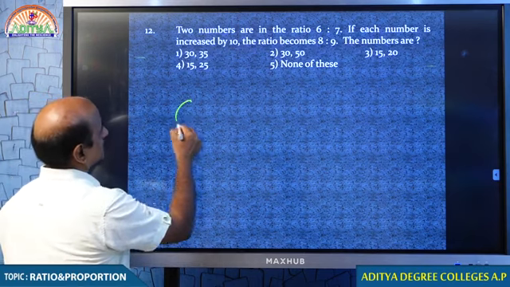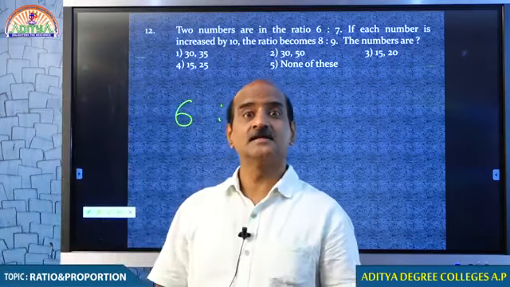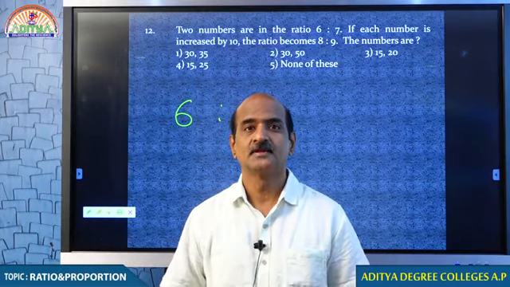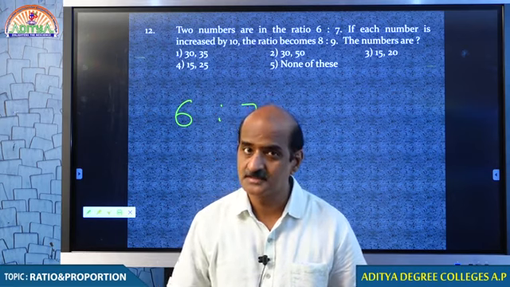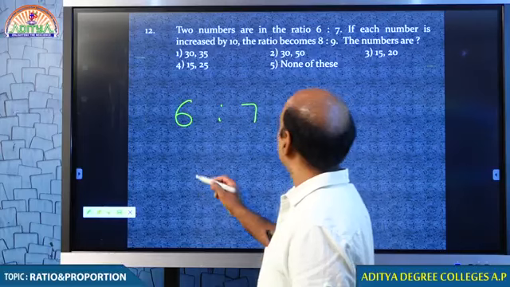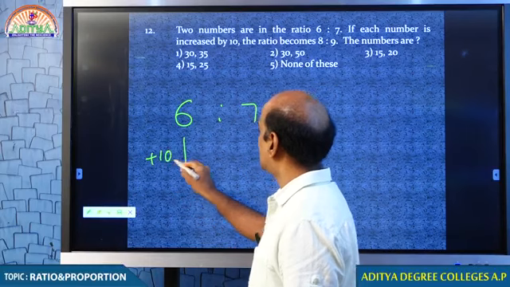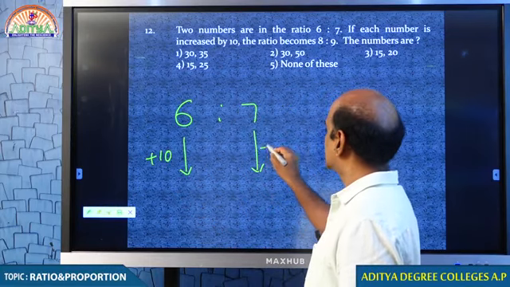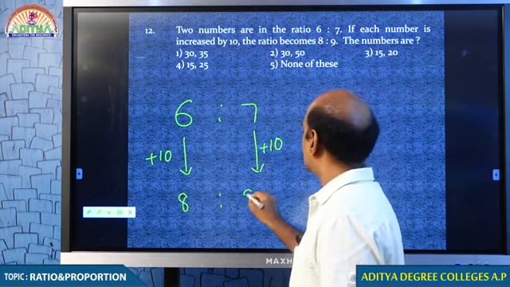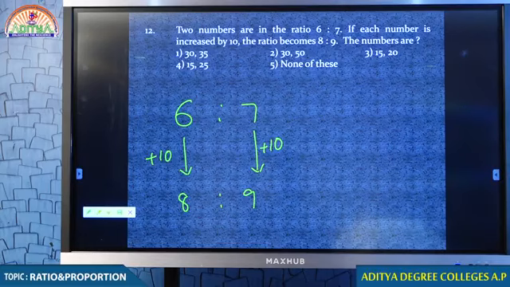Two numbers are in the ratio 6:7. 6:7 is the ratio of the numbers, they are not the numbers. First number is 6 parts, second number is 7 parts. When each number is increased by 10, the ratio becomes 8 is to 9. The ratio becomes 8 is to 9. Tell me, some of you are responding for sure.